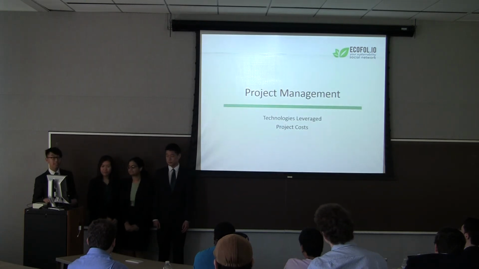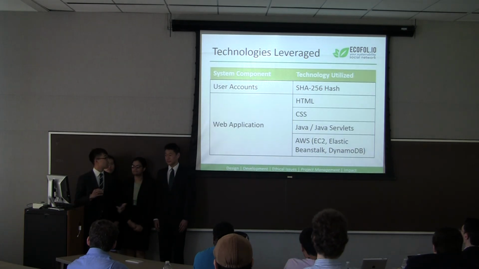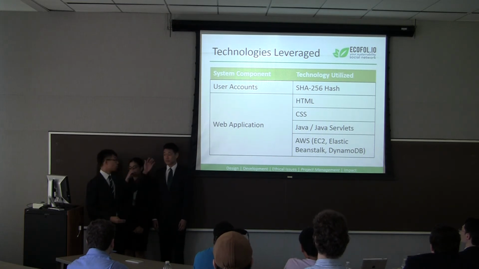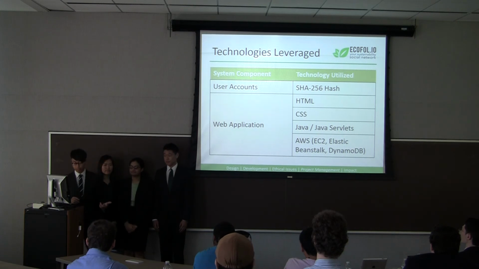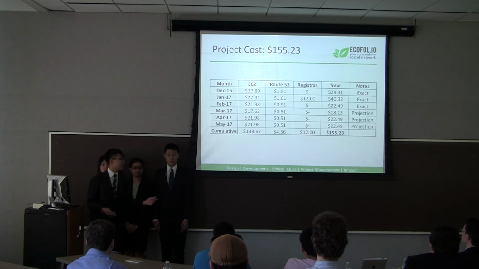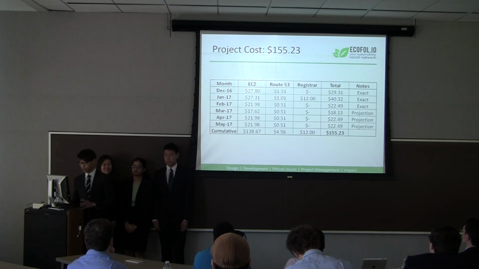Great, so diving a little bit into project management and how we actually got to this point. Basically the technology that we used throughout, for both the user accounts and the web application, was of course the hash that Tanvi talked a little bit about, and then a whole host of other tools and techniques in order to build a web application. We can dive a little more into this later if you're interested. The total project cost was just over $150 to date, but some of the costs are monthly recurring, so that's something that we'll continue to work with.